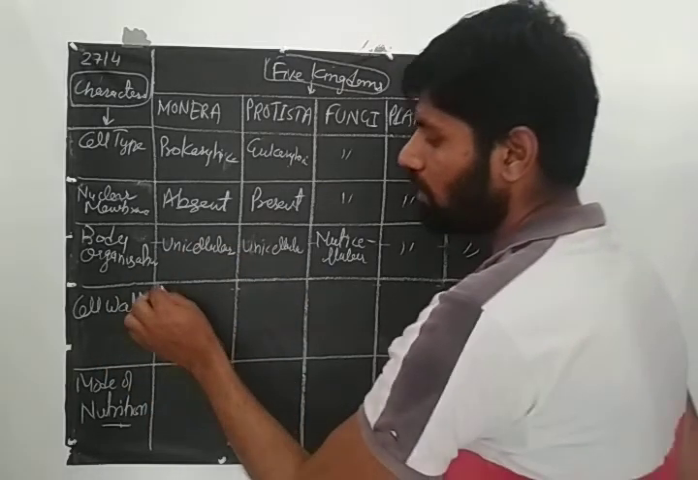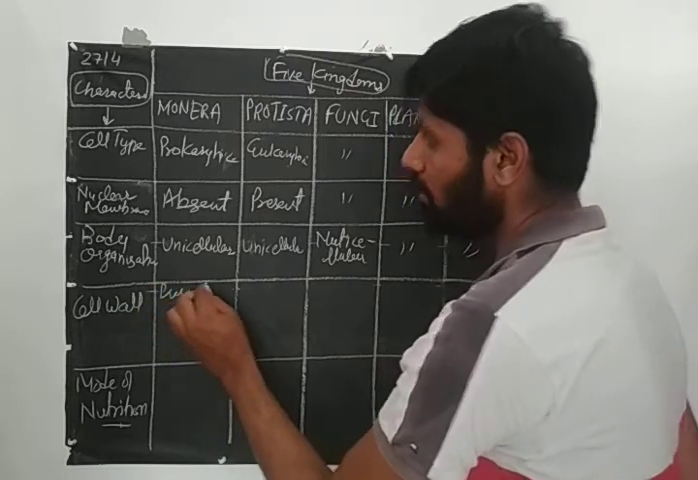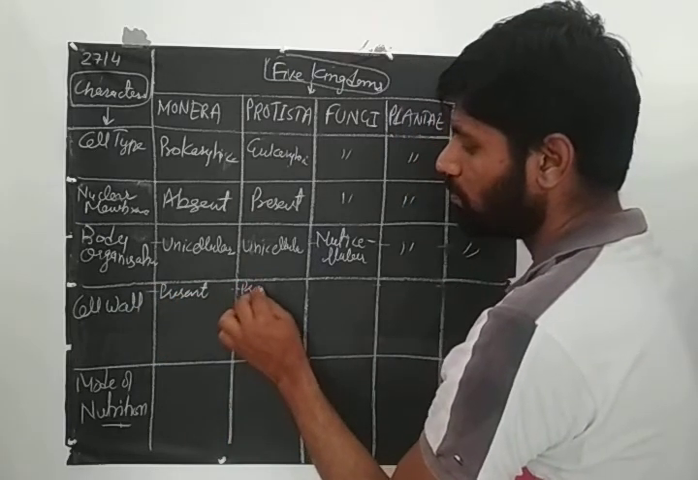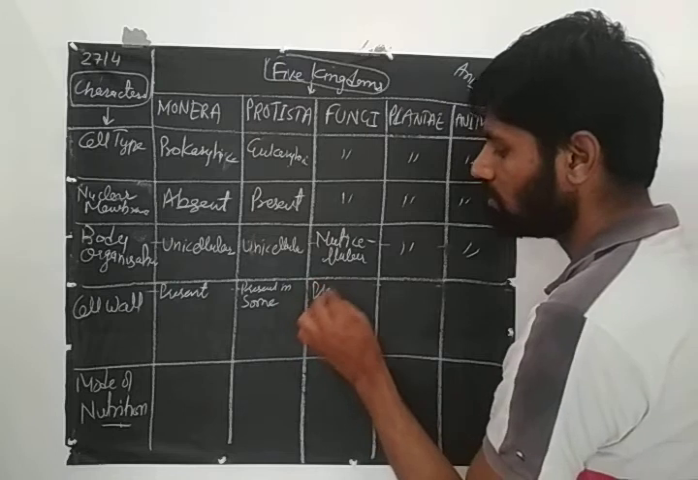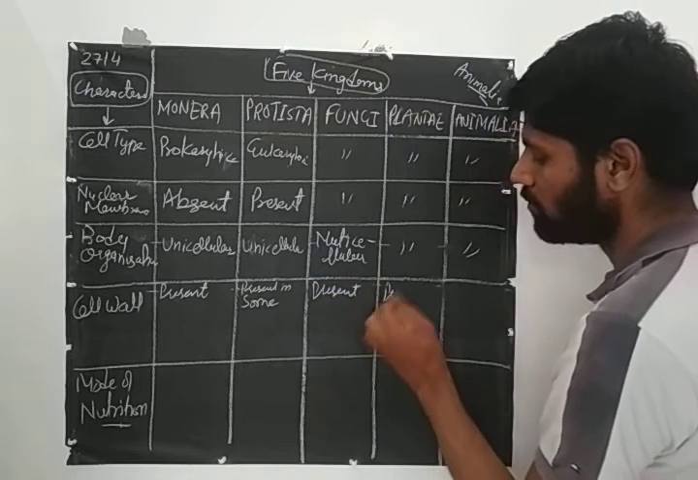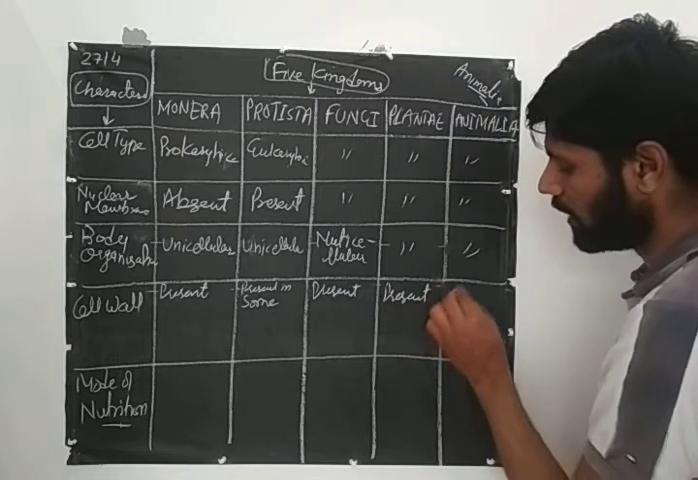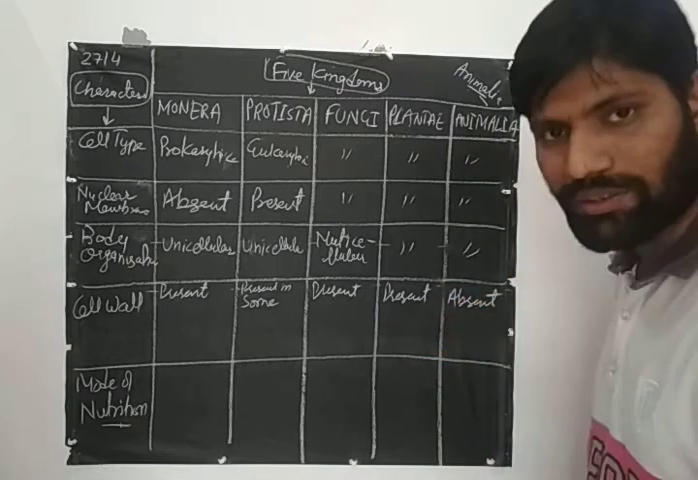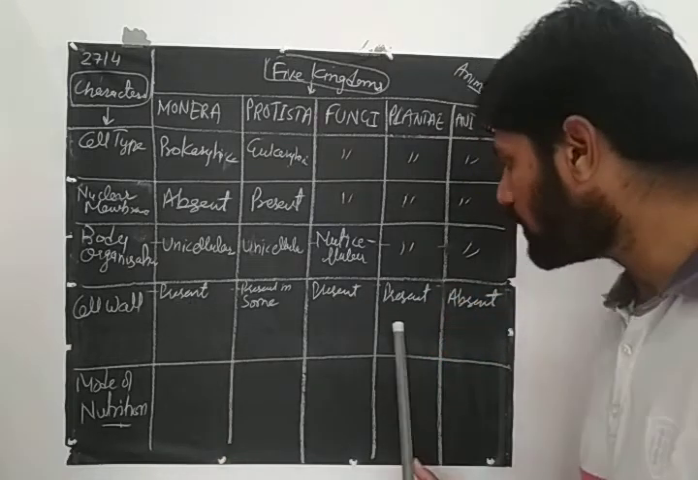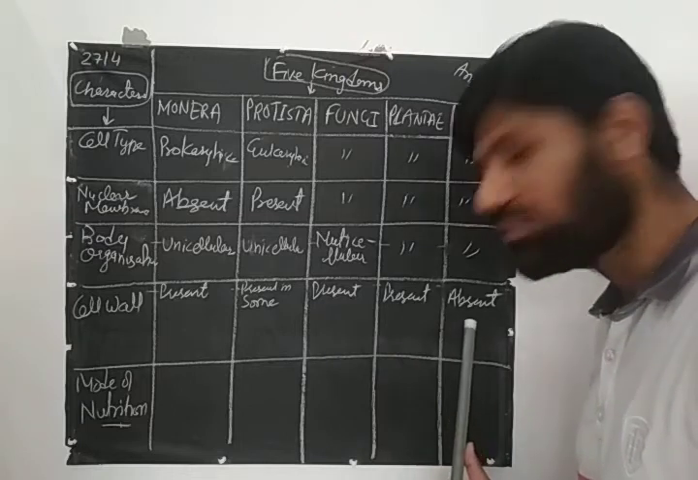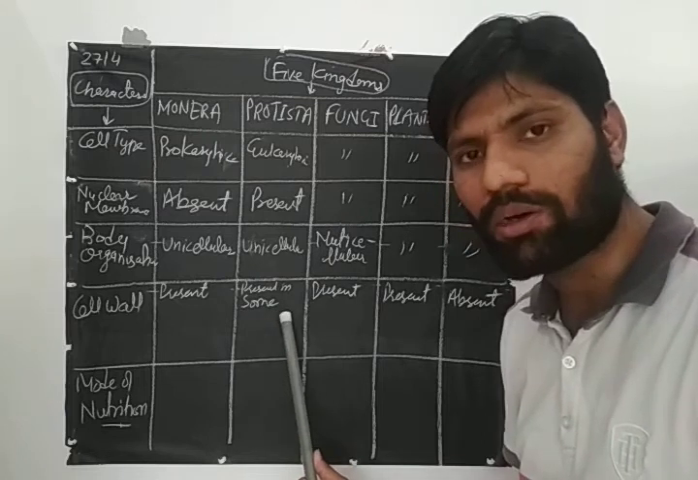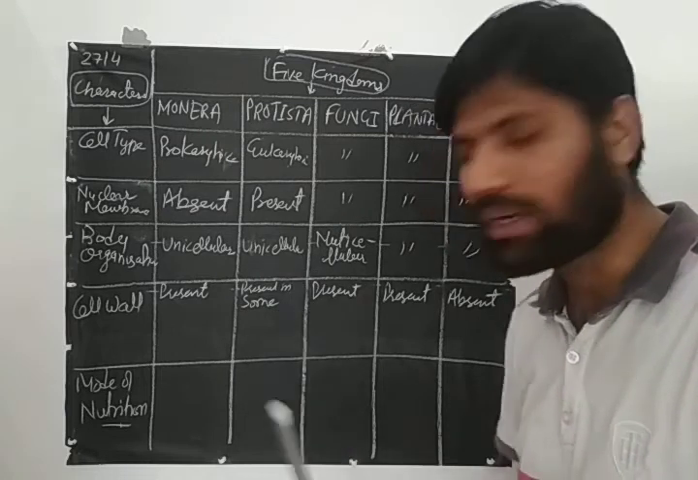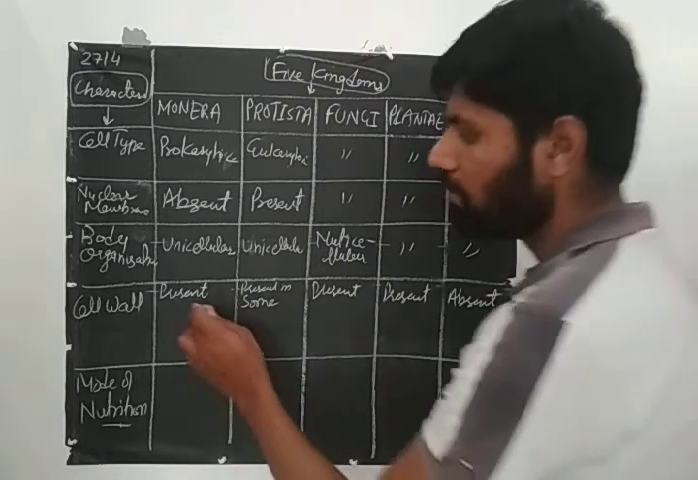Now next is cell wall. Here cell wall is present in Protista, in some groups, we will discuss later. Then in fungi cell wall is present, and in plants cell wall is also present, but in animals cell wall is absent. So that means how these four groups are different from animals, because in animals cell wall is absent, and here it is present in only some. That means not all Protista have a cell wall, but the basic difference is that this cell wall is